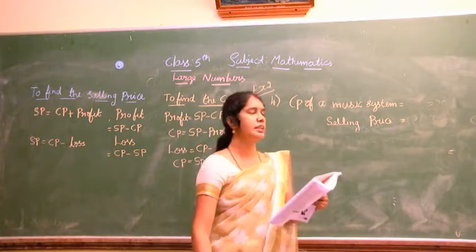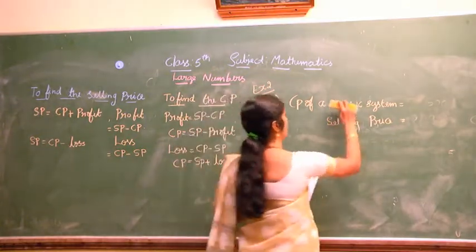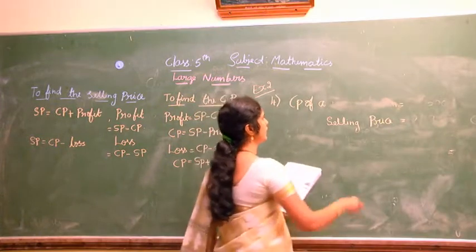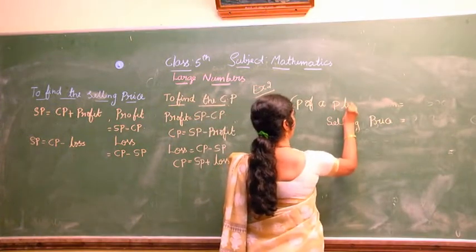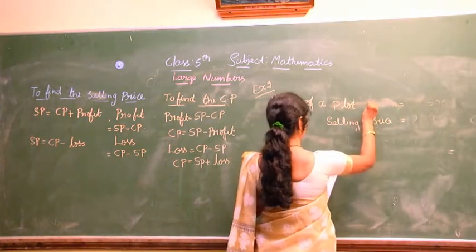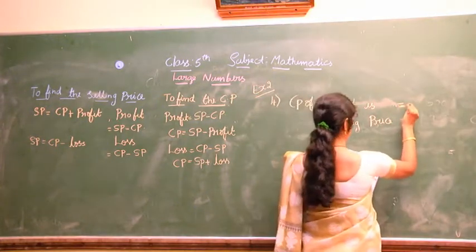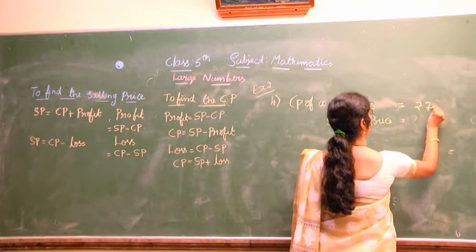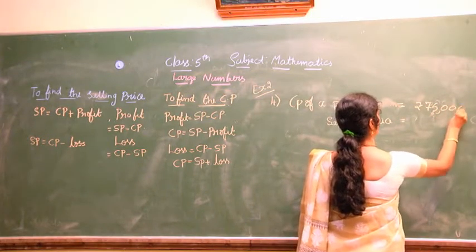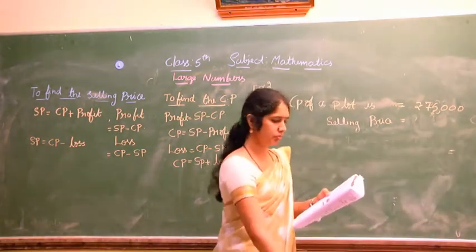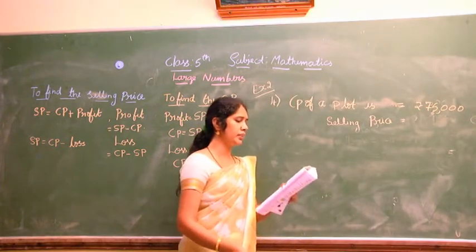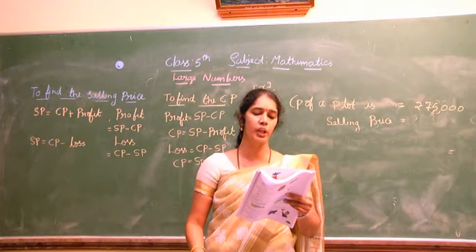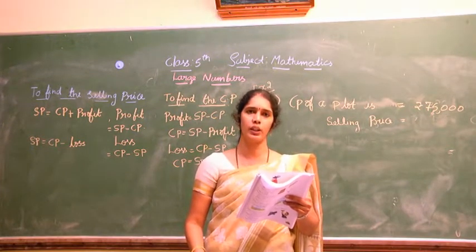Cost price of the plot is 75,000 rupees. Next, he spent 35,000 rupees on building a boundary wall around the plot.